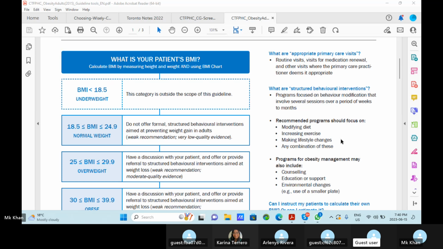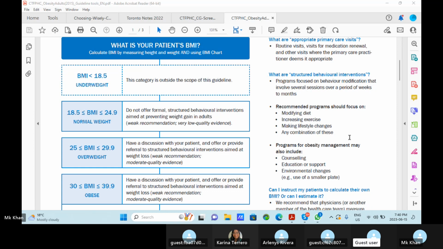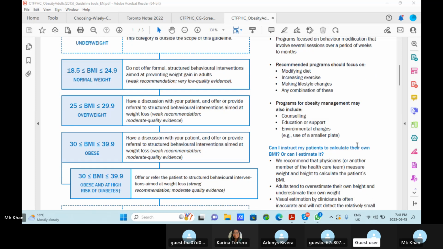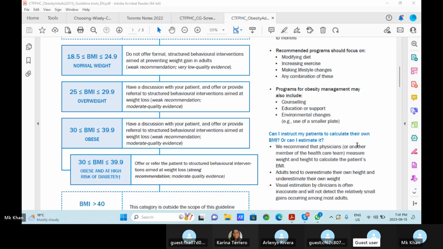What are structured behavior interventions? Programs focused on behavior modification that involve several sessions over a period of weeks or 2 months. Recommended programs should focus on modifying diet, increasing exercise, making lifestyle changes, and any comorbidities of these. So we have to focus on these four things. Of course, lifestyle modification nowadays is very mandatory. Programs for obesity management may also include counseling, education or support, and environmental changes, such as using a smaller plate.